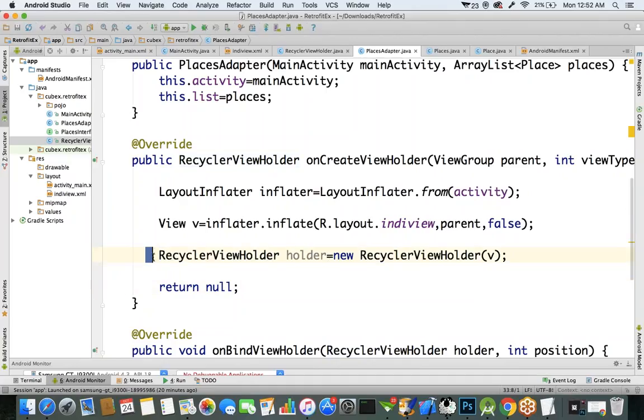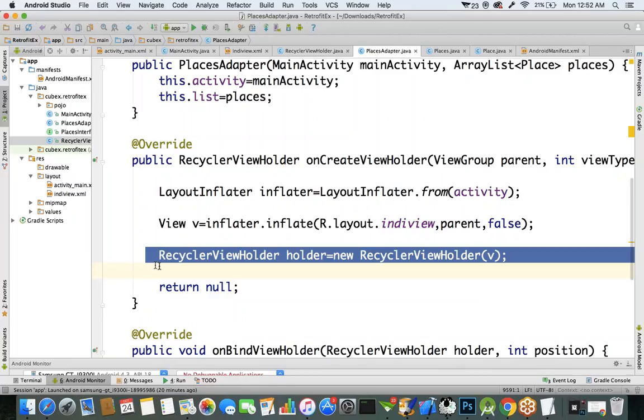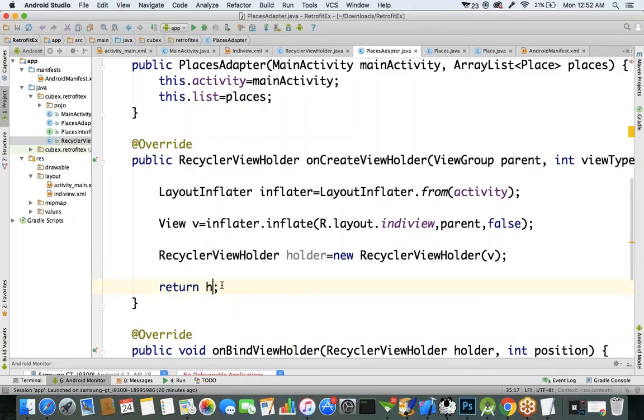Now we created an object for the recycler view holder class. For this recycler view holder, we'll return that recycler view holder object in the onCreateViewHolder method.